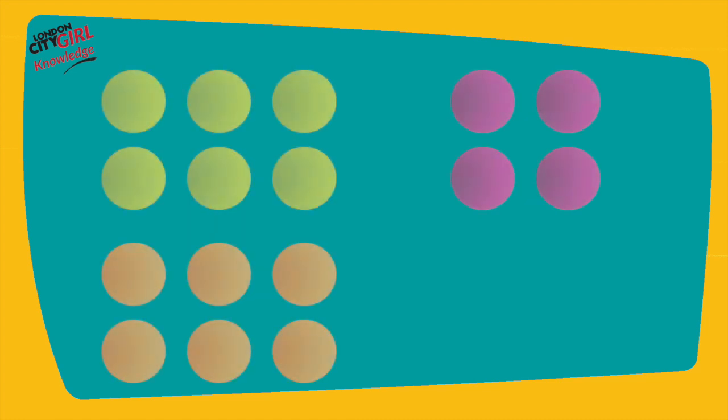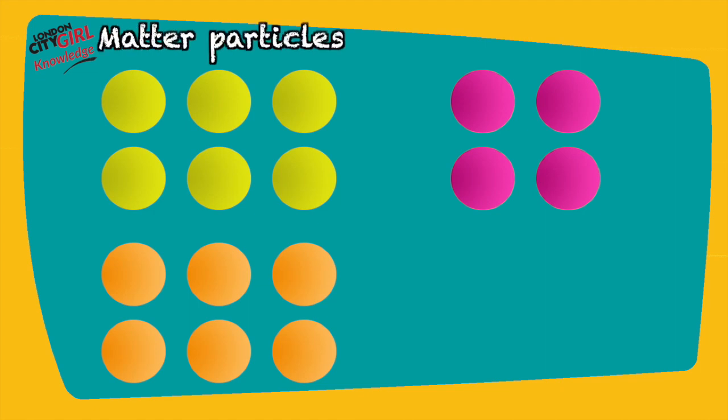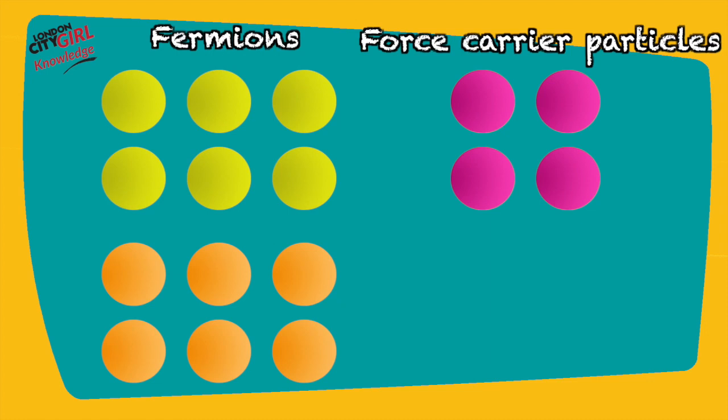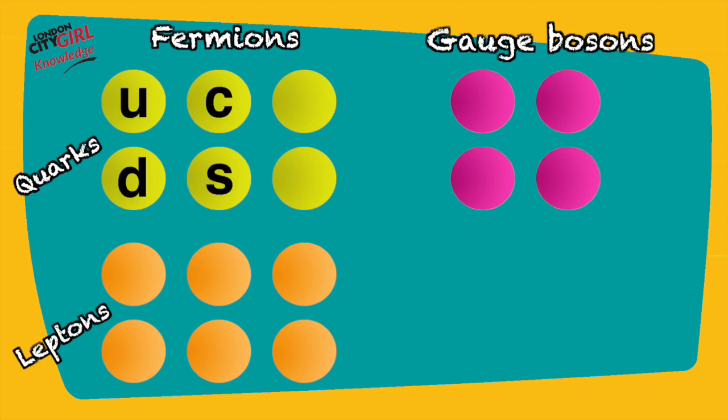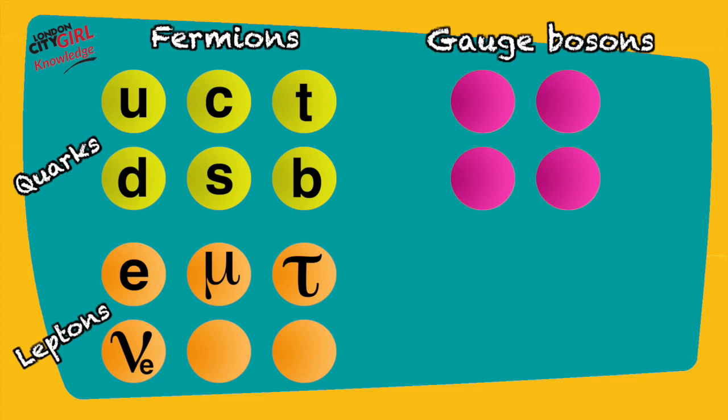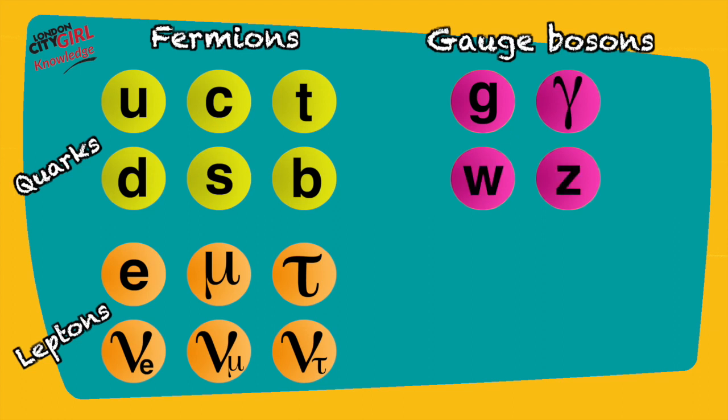The Standard Model categorizes all the elementary particles into either matter particles, otherwise known as fermions, or force carrier particles, otherwise known as gauge bosons. Fermions are divided into quarks and leptons. There are 6 quarks: up, down, charm, strange, top and bottom. There are 6 leptons: electron, muon, tau, electron neutrino, muon neutrino, and tau neutrino. The gauge bosons are gluons, photons, and the W and Z bosons.